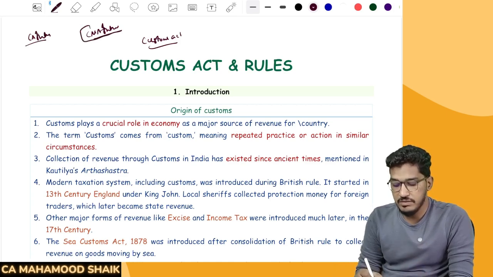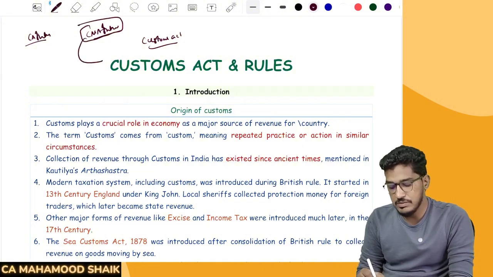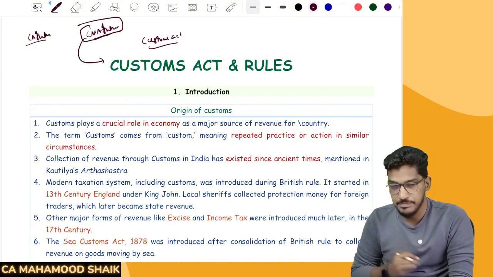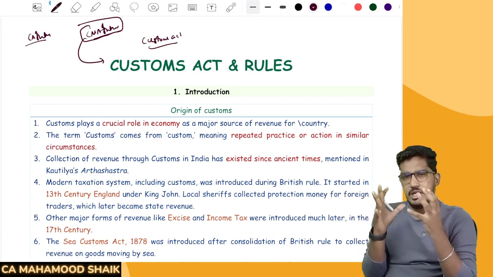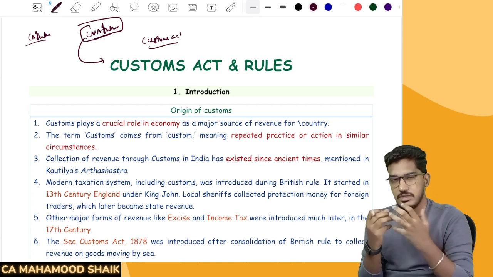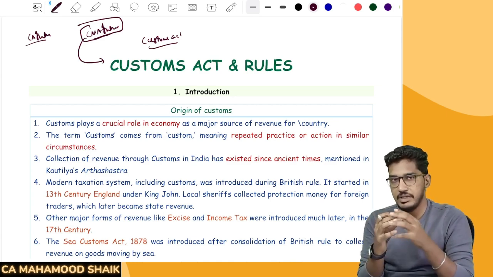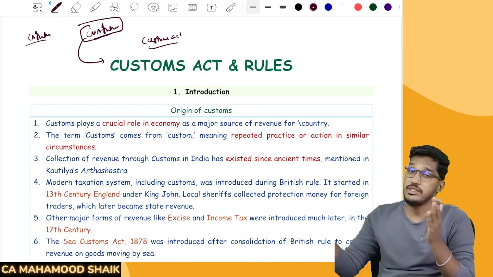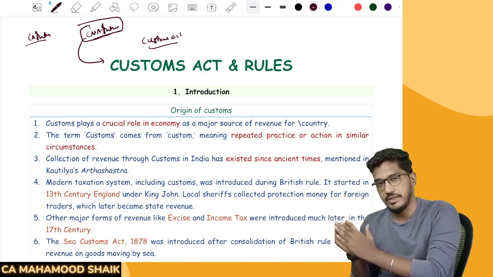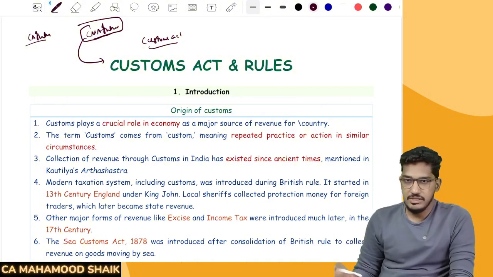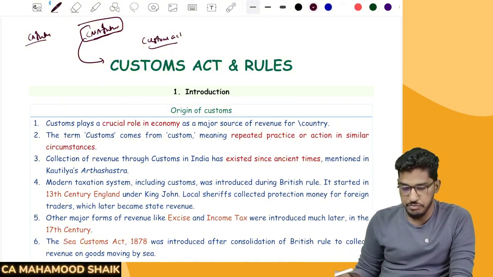But if you are a student appearing for CMA inter examination, yes, then customs is also there as a part of your taxation paper. That customs related discussion is not a very large amount of discussion, very limited. The syllabus itself is very limited at the CMA inter level. That limited syllabus we are going to discuss over a series of videos. So these videos are going to be relevant only for CMA inter examination. CA inter students have nothing to do with this.